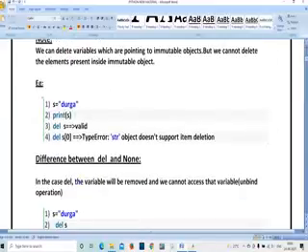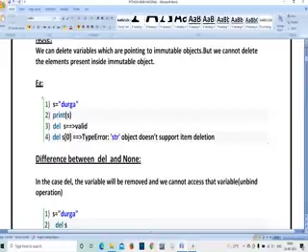Okay, s is equal to Durga, print of x means whatever I have written in x, it is going to print. Next, del of s means whatever value I have written in s, Durga, will be deleted, no problem. Next, del of s[0] I have written. What is the value of s[0]? D. So I cannot delete the inside elements present in that particular string.